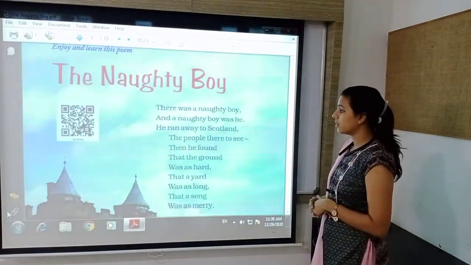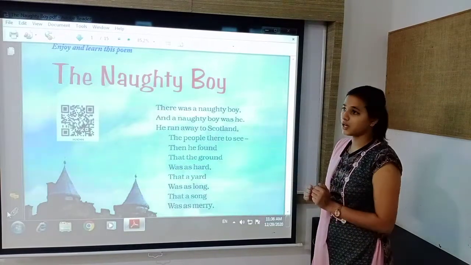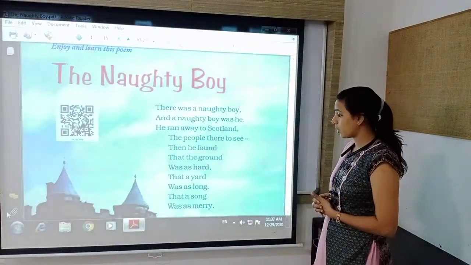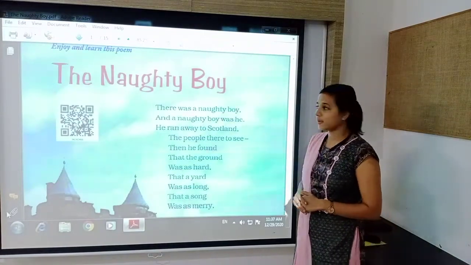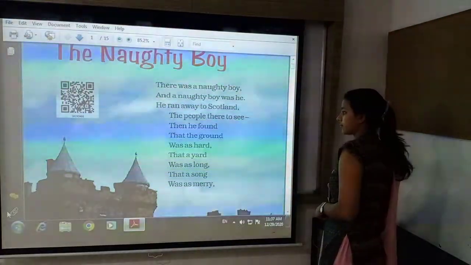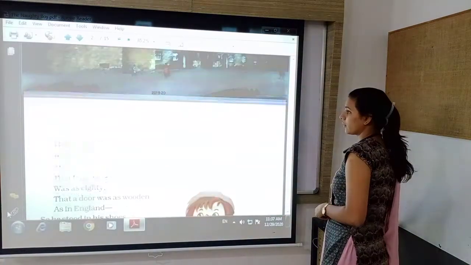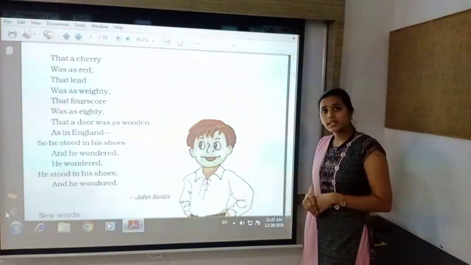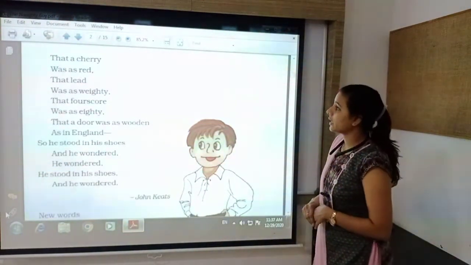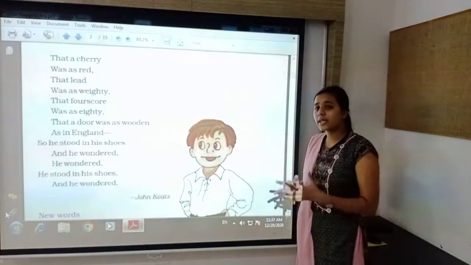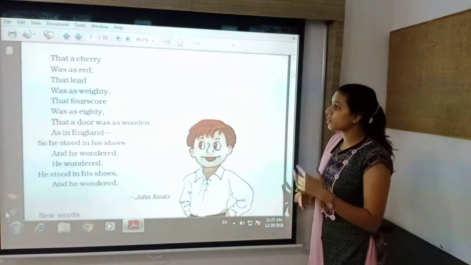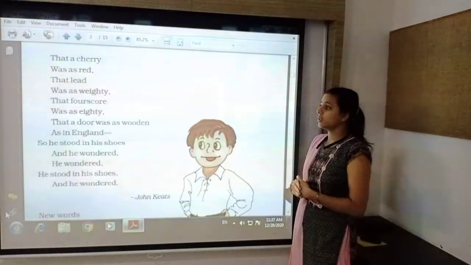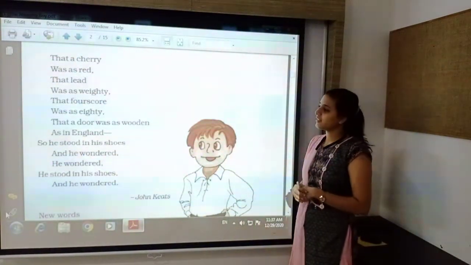Then he found that ground was as hard, that a yard was as long, that a song was as merry, that a cherry was as red, that lead was as weighty, that fourscore was as eighty, that a door was as wooden as in England.